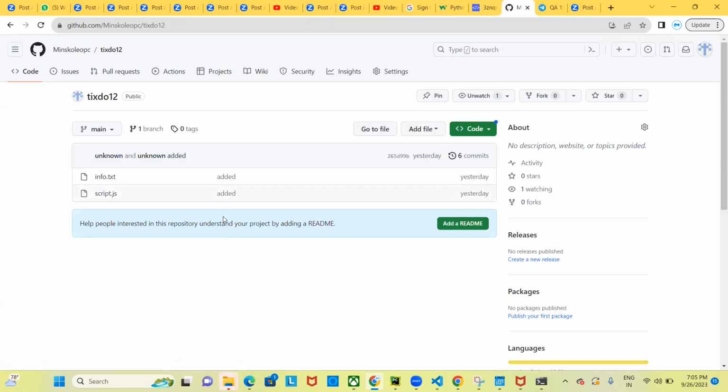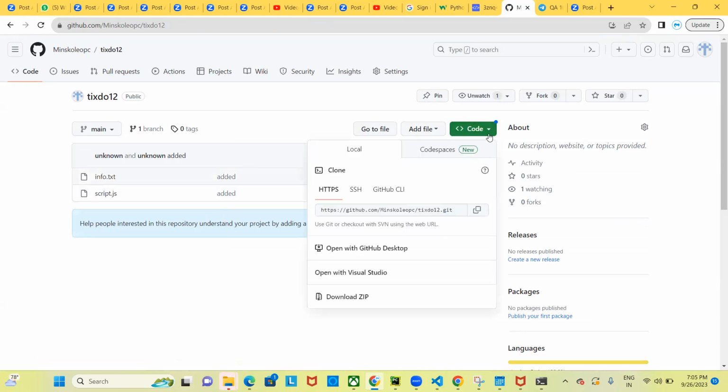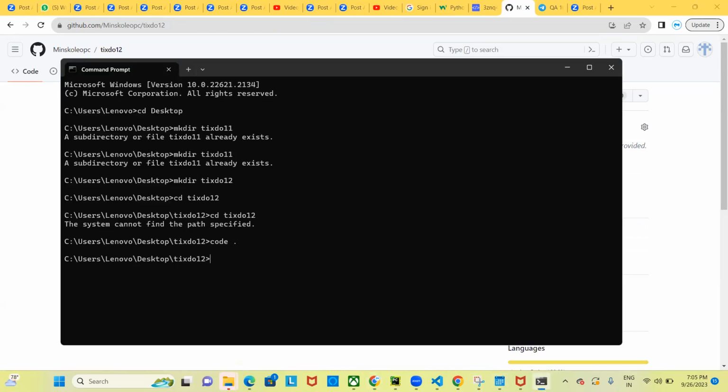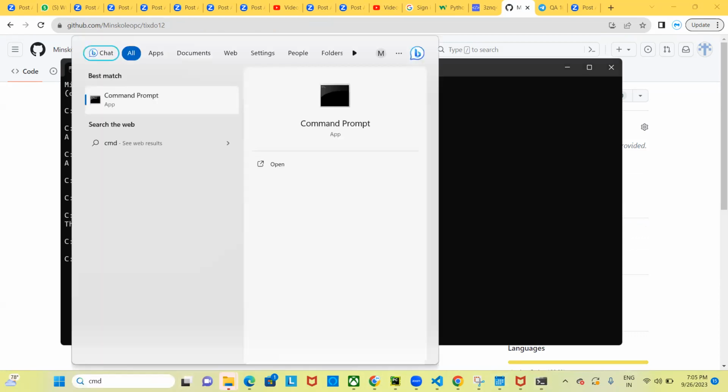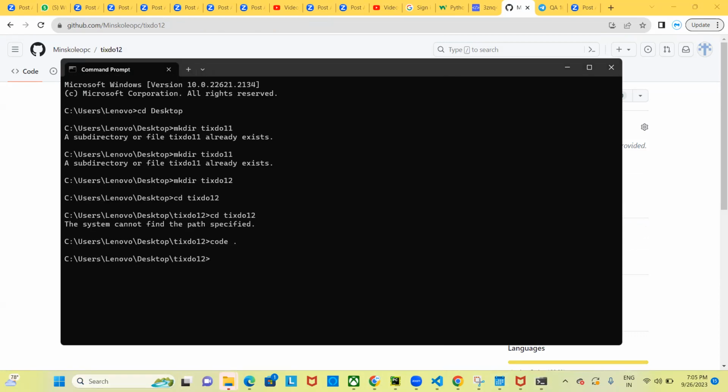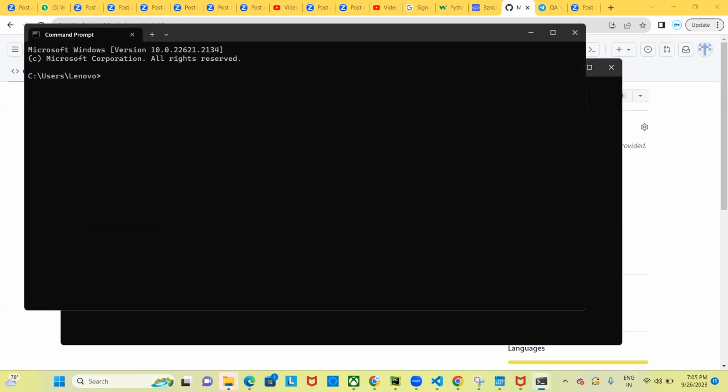Now let's say tomorrow you join. So how do you clone it? You click on this code and you copy this option. I will store it somewhere. I will not touch the desktop 12, so I will open another CMD, and let's say somewhere in documents I will store it.